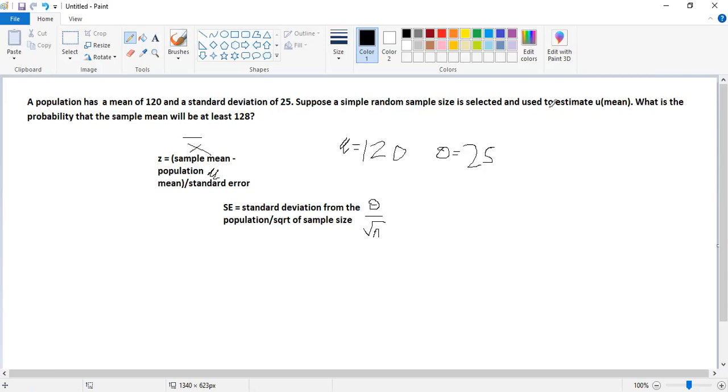So the sample size is 45, sorry. So let me write it here. Sample size of 45.